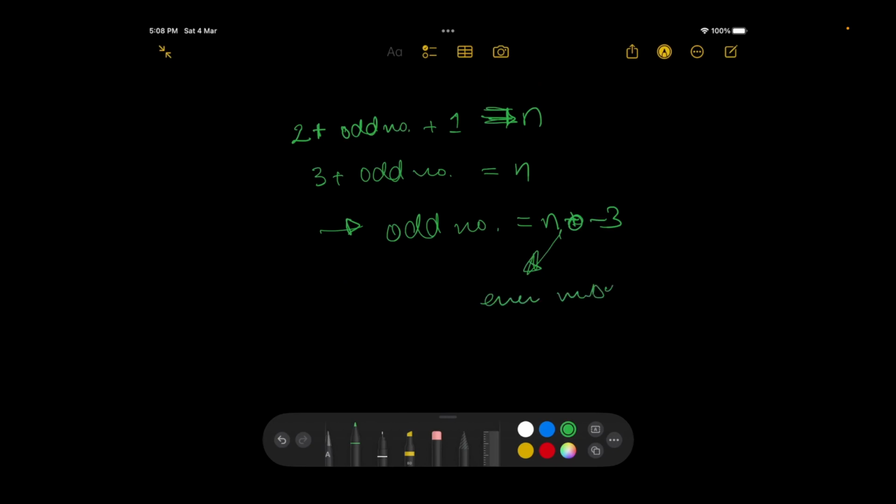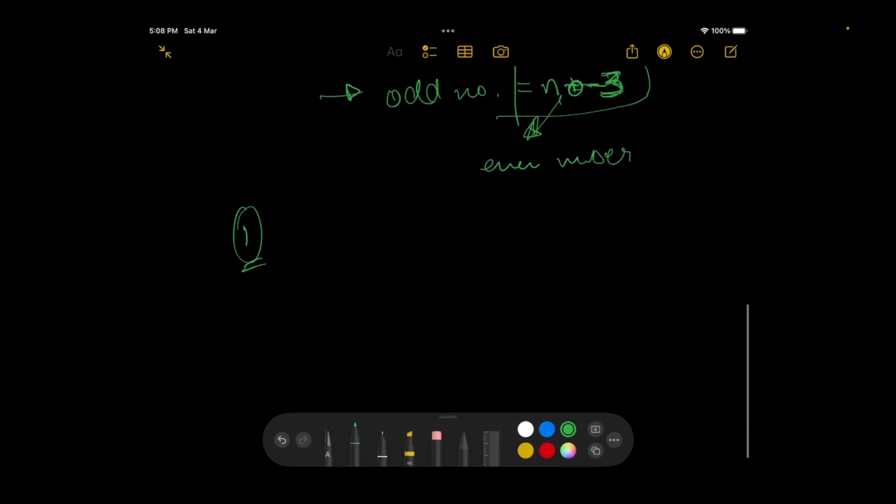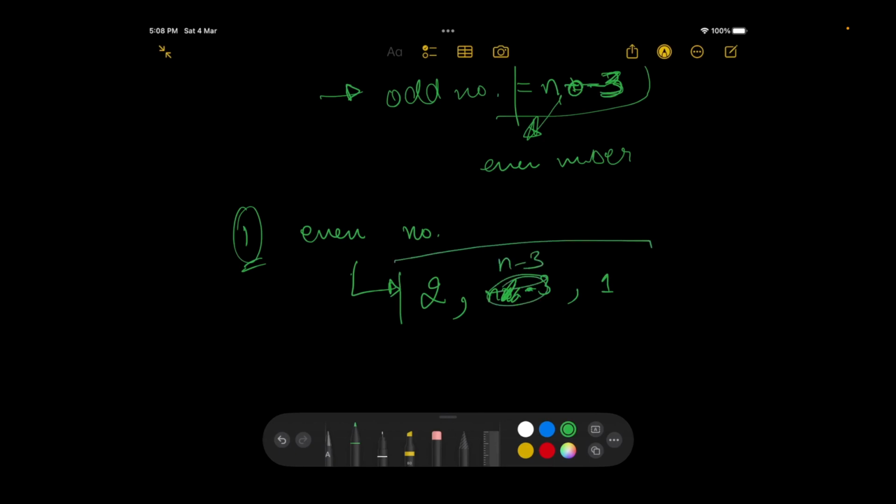Only an even number when subtracted by 3 would give us an odd number. I hope that's a basic concept and everyone is clear with that. So the first scenario is that if I'm having an even number, then my answer simply is 2 comma n minus 3 comma 1. Up till this point everything is clear, right?